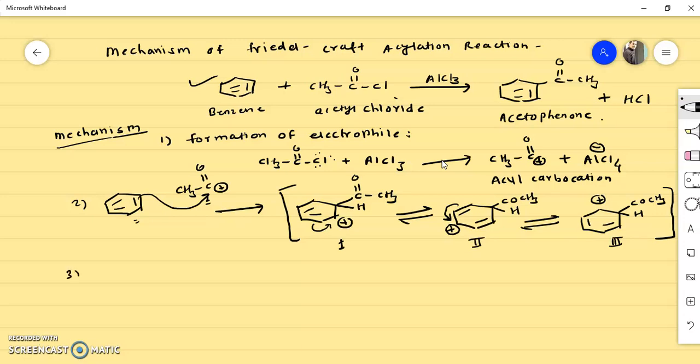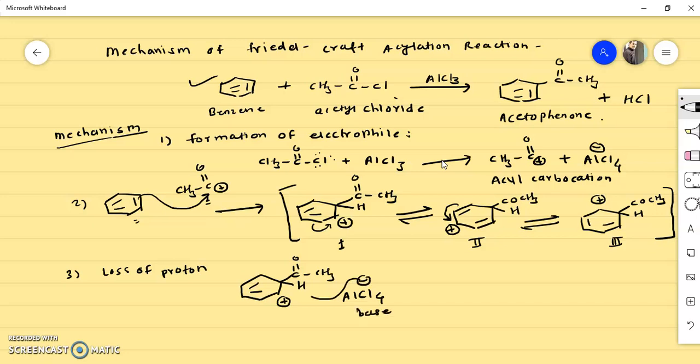In the third and final step there is a loss of proton to form the product. I will explain how. Take the first intermediate to explain this step. Here is COCH3, here is a proton, and here is a positive charge. Now in the surrounding, there is AlCl4 minus present. This will act as a base.